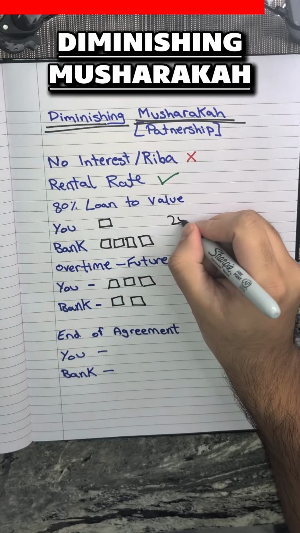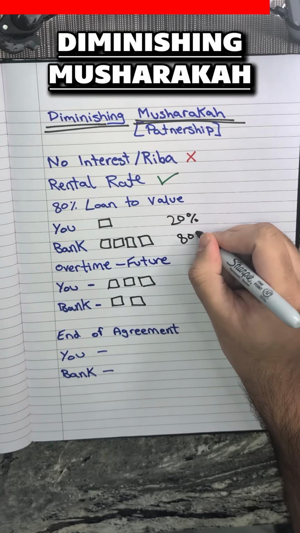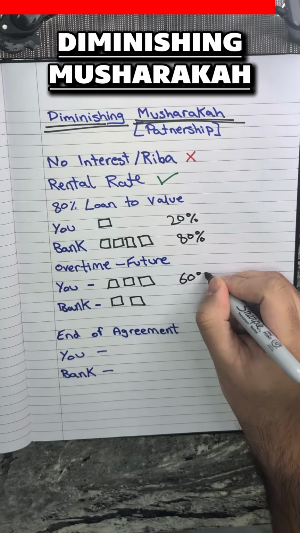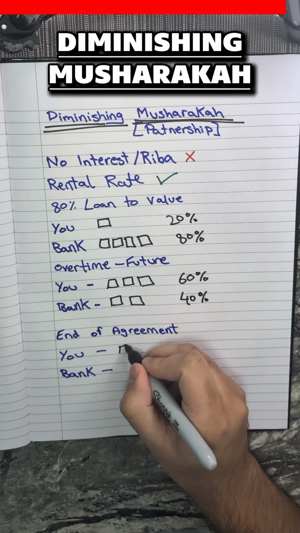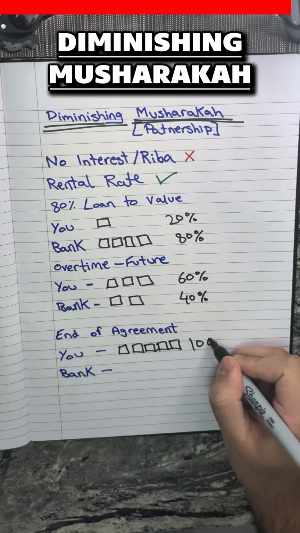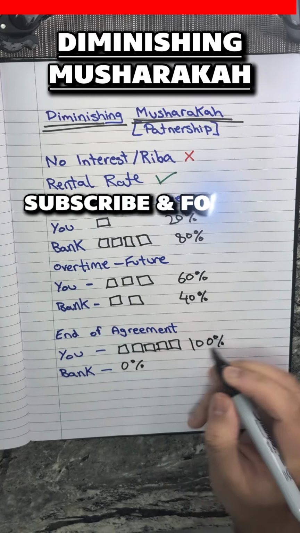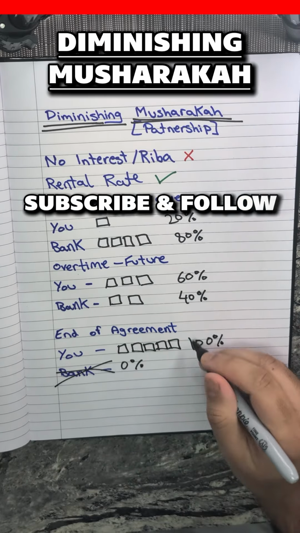Here you have 20% ownership, the bank has 80% ownership. Here you have 60% ownership and the bank has 40% ownership. What the end of the agreement would look like is something like this, where you have 100% of the ownership, the bank has 0% of the ownership, and the bank is no longer in the picture. You own 100%.